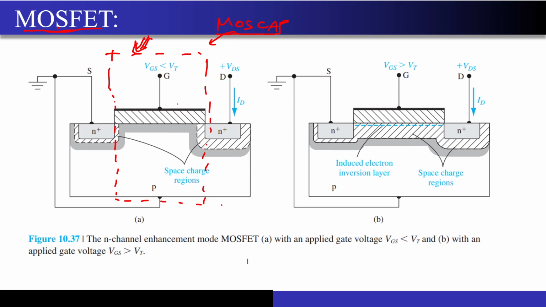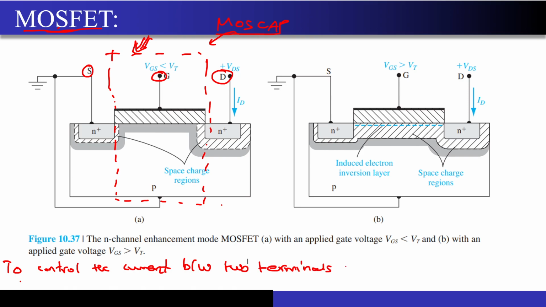So now what have we done over here? First of all, what is the job of the transistor? We have different terminals. We have source, we have gate, as well as we have drain. Correct. Now the basic job of the transistor is nothing but to control the current between two terminals using another terminal, that is using a third terminal. So this is the main job of the transistor.